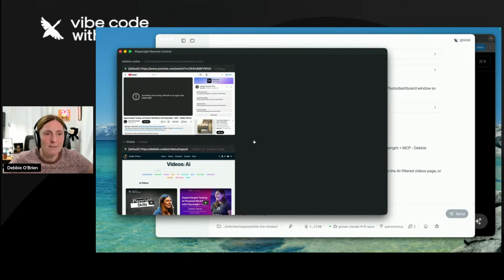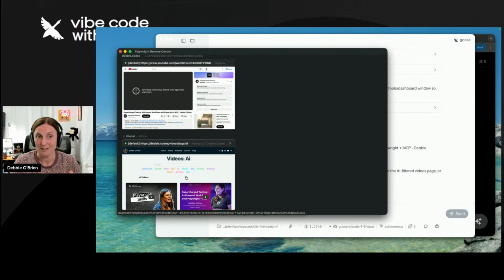Well, one of them is on my Debbie.codes website that I was doing earlier. Do you remember I sent the agent off to do its work and said we'll come back to it? Well, here in the background the agent is working, and I've got the dashboard, which I've just opened now, showing me what I previously ran and what I've run just now. So my two agents. Isn't that just cool?